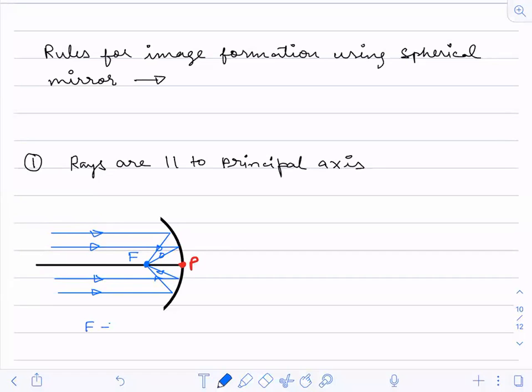F is the point called the focus. So how will you define a focus now? Any parallel line which strikes the mirror, after reflection, where will it go? It will go to the focus.